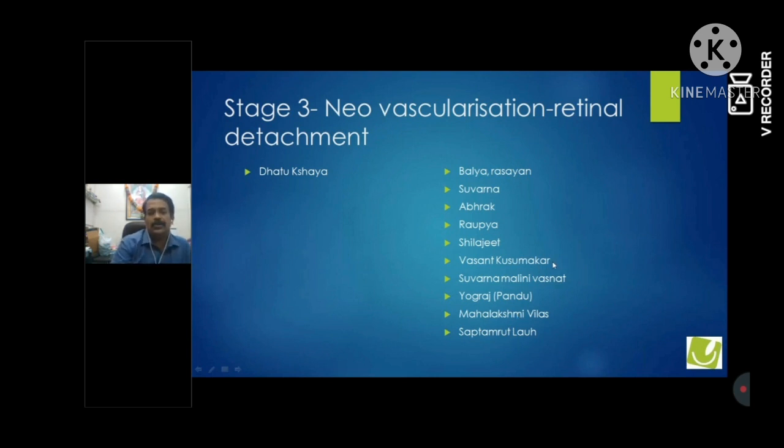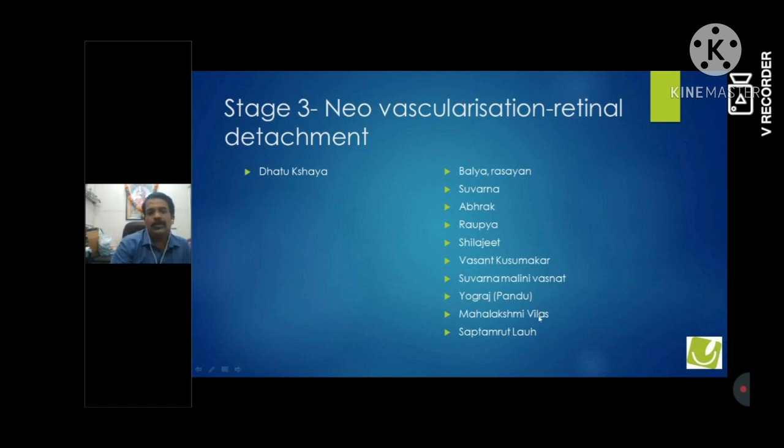Basically it works on the nerves and it works on the blood vessels. So where there is retinal detachment and retinal ischemia, it is a combination of nerves and blood vessels. So Vasant Kusumakar is the best medicine in diabetic retinopathy, stage 2 and 3. Suvarna Malini Vasant we can use in the second stage itself, where it has not completely become kshay, but degeneration has started. Yogaraj also we can similarly use in the same stage.